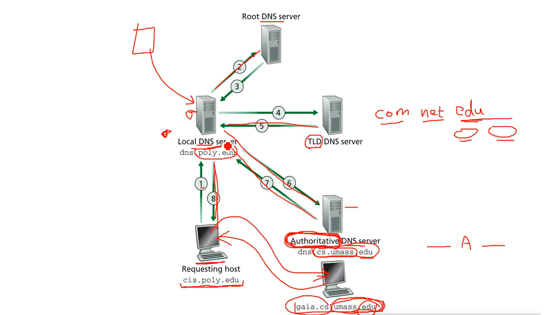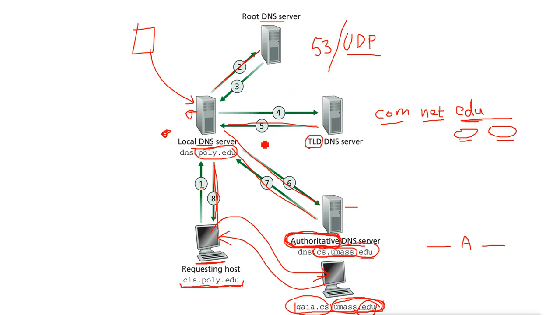So this is the query process, and it happens very quickly because it uses UDP, so that it can go very quickly. The DNS protocol uses UDP for transport, and it uses port number 53. So all these queries work on UDP port number 53.